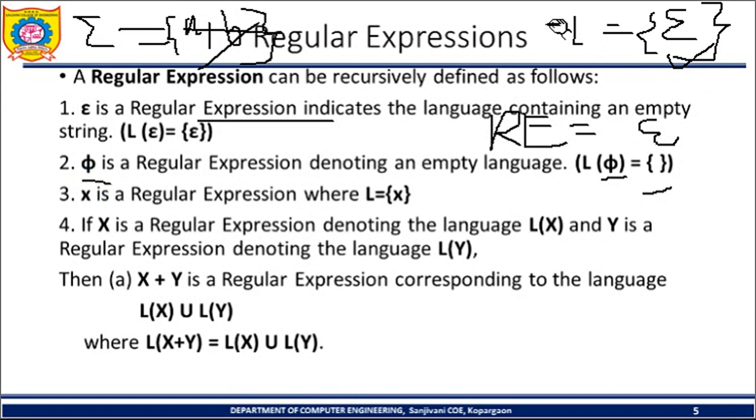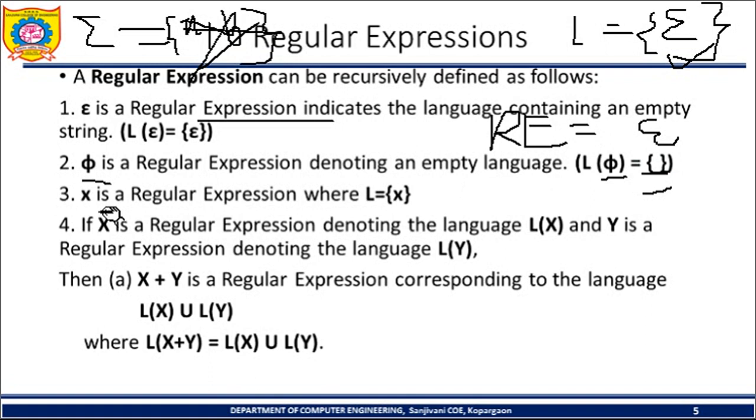I hope it's clear. If some input alphabets are there, A and B, or 0 and 1, but we are not selecting any input alphabet, at that time the string is equal to epsilon. And in the second case, if we don't have any input alphabet in a given language, then L phi is equal to the empty language.